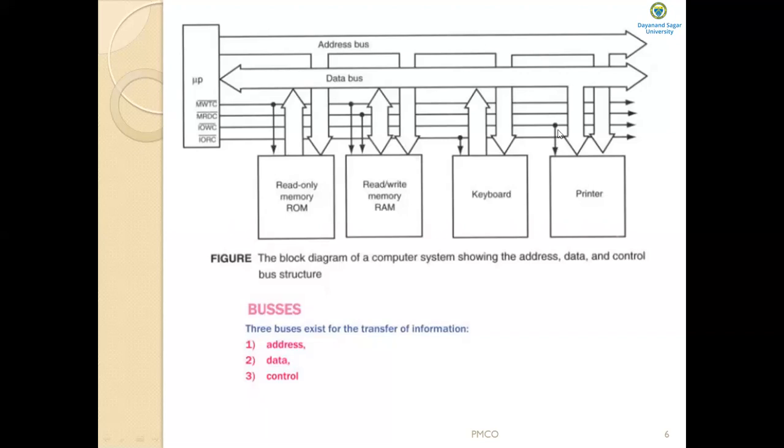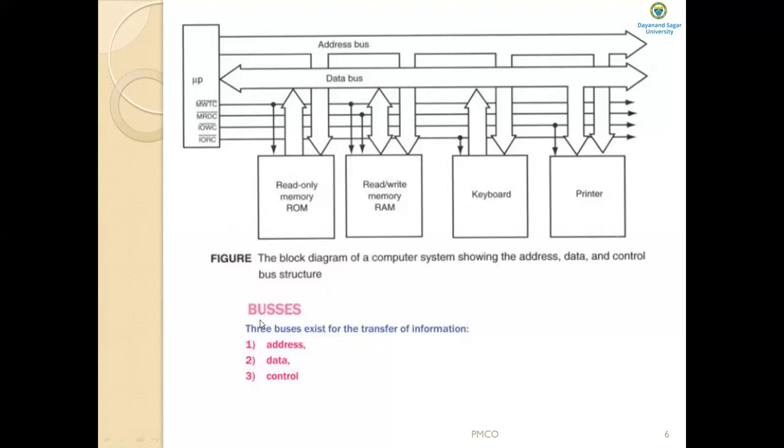And similarly, the printer is connected to which control signal? It is connected to IOWC, input output write control, because the printer is an output device, no? You can print something on the printer, isn't it? So that is why the input output write control is connected to a printer.